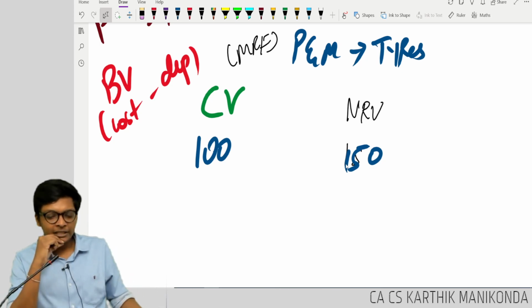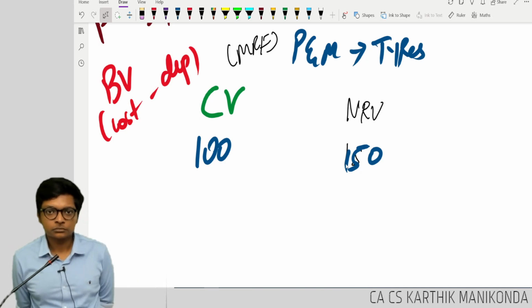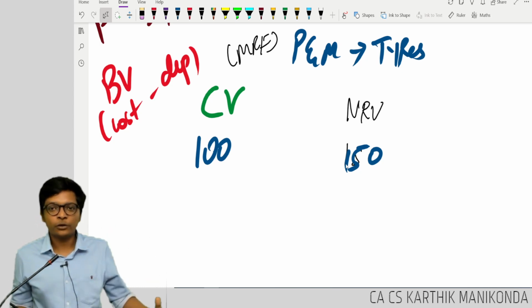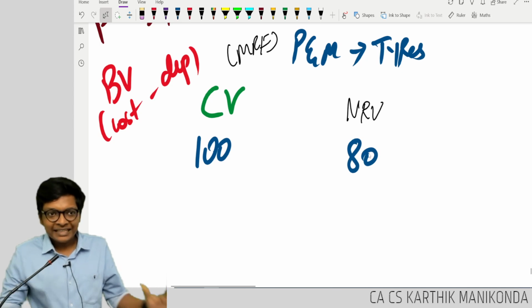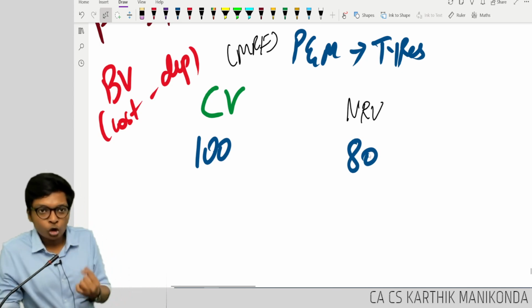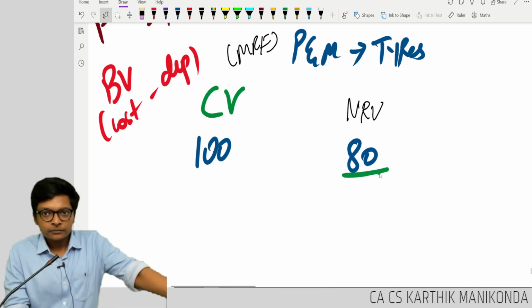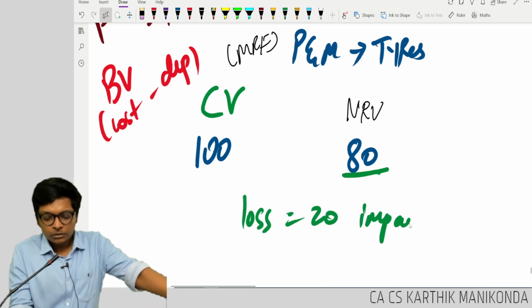If carrying value is 100, NRV is 150, how much is impairment, guys? Think, how much is impairment? Is there a loss? No, it's an increase in value. So the standard is not even applicable. Are you following? When will the standard come? Only if my NRV is, let's say, 80, then I will account for whichever is lower, then my asset will be valued at 80, and what I will do, guys? Account for a loss of 20 as impairment loss.